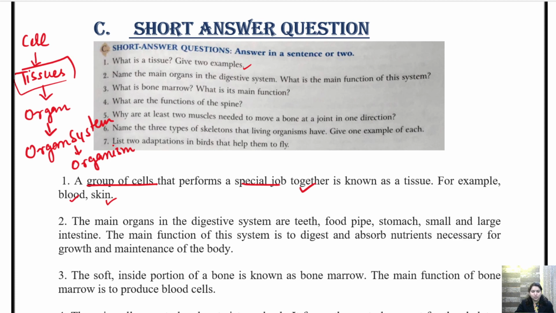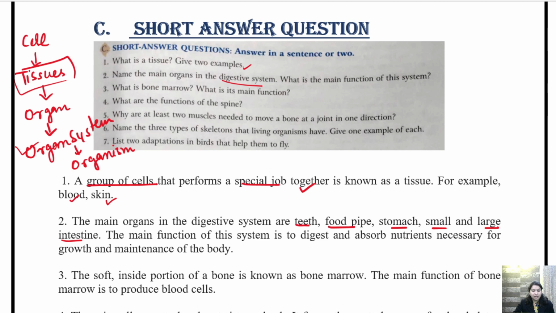Now, question number 2. Name the main organs in the digestive system. So, the digestive system is a type of organ system. What is the main function of the system? So, what are the organs that are involved in the digestive system? Starting from mouth, it involves teeth, then food pipe, then stomach, then small intestine and large intestine. So, all these are the main organs in the digestive system.